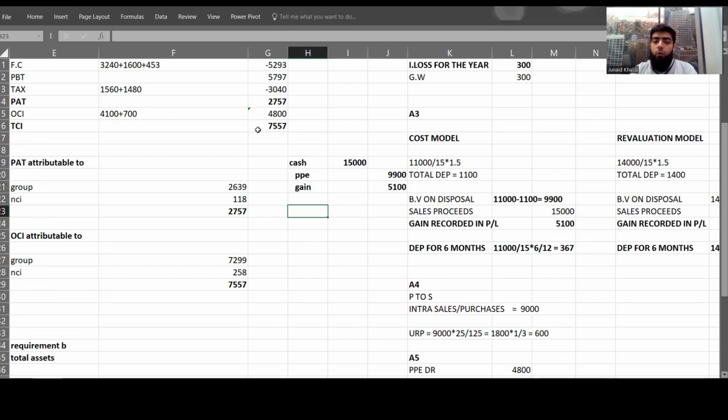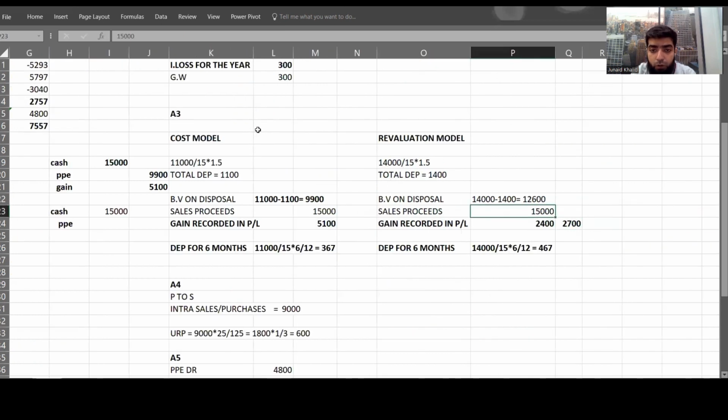Okay, now what we believe is that a subsidiary company should have recorded this asset on a revalued amount, which means the disposal entry should have been like this: cash should always be debited. Obviously, the proceeds will be debited by 15,000. No doubt, property, plant, and equipment has been discarded or disposed of. It means this should have been credited, but should have been credited with the amount of 12,600.